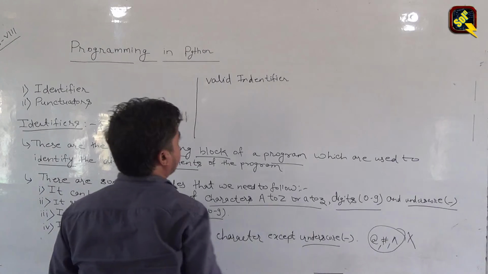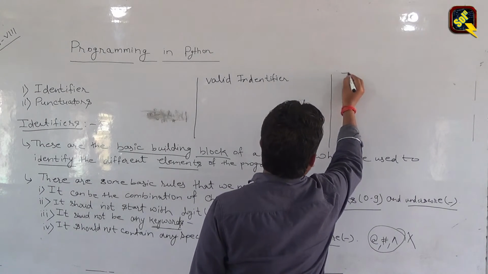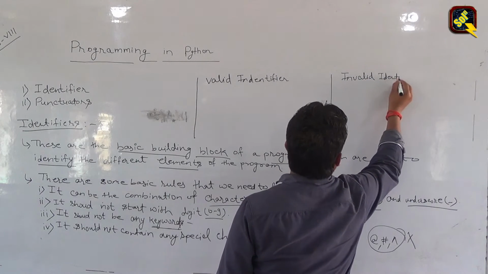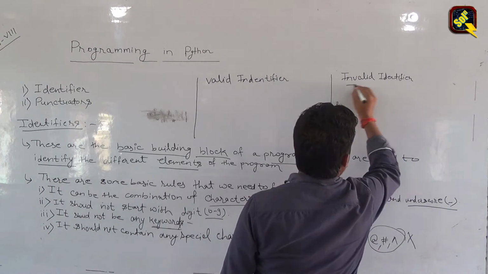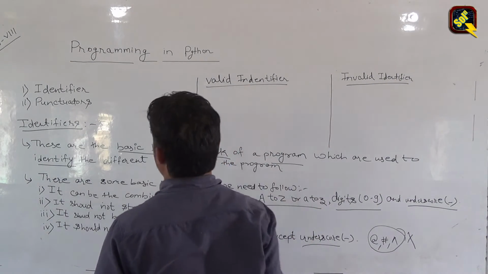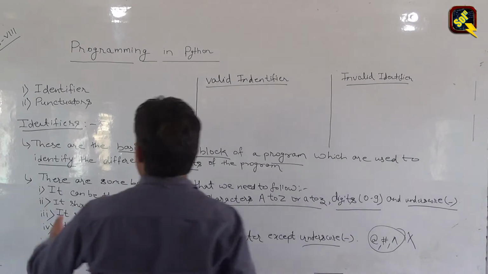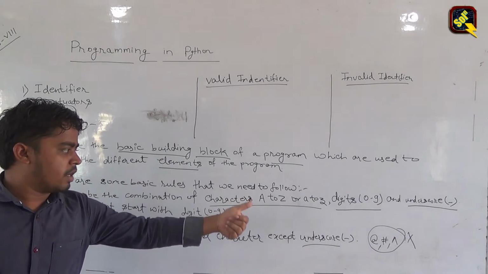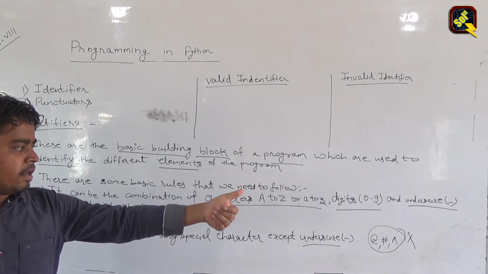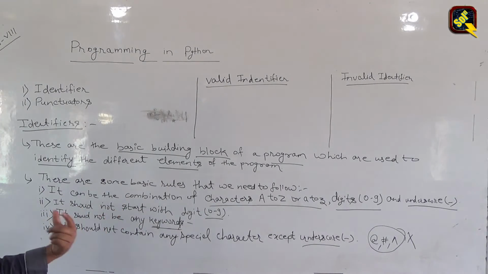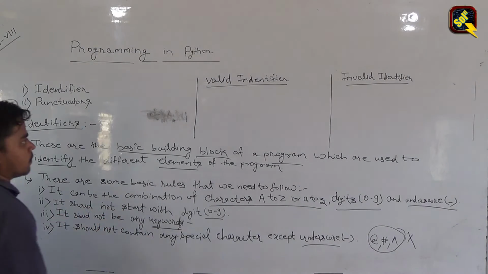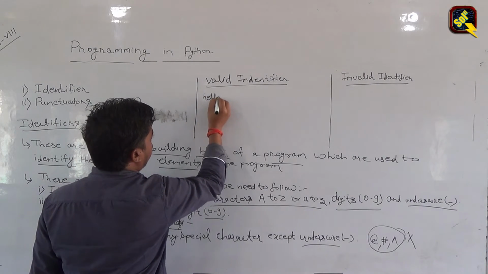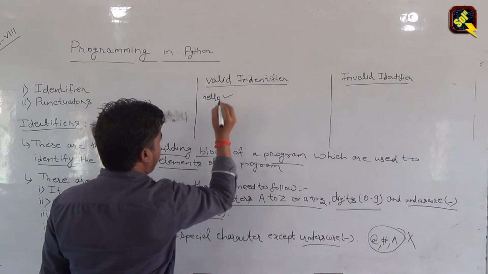Now we will see some examples of valid and invalid identifiers. The first rule is it should be a combination of characters A to Z, digits and underscore. Suppose we have written hello, it can be an identifier.